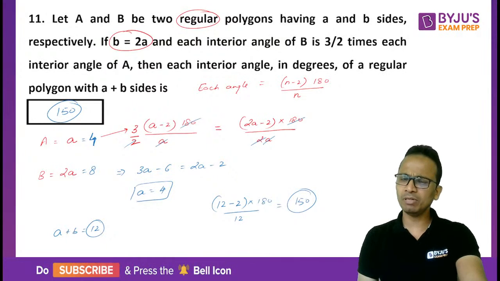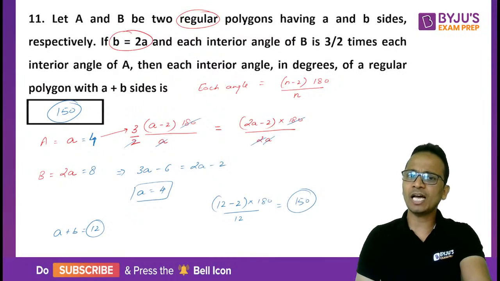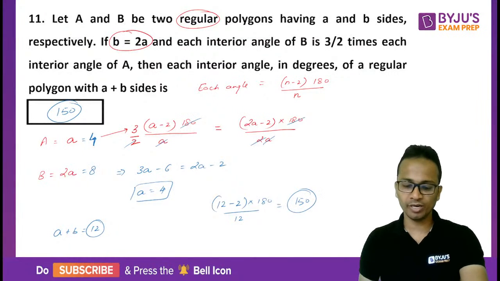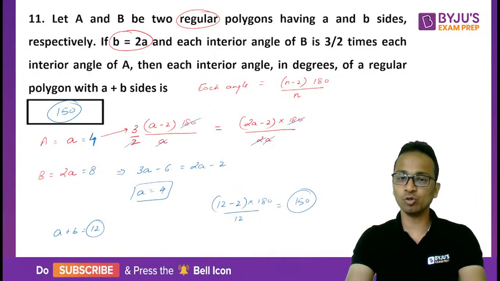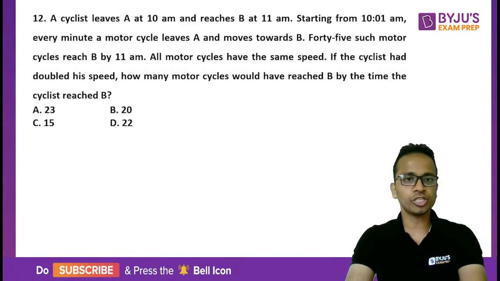Alright. So it was a simple question. You should have known one formula. The measure of each angle should be known as n minus 2 into 180 degrees whole divided by n. Alright. If you know this formula, the question is straightforward, very simple for all of us. Let's move on to question number 12.